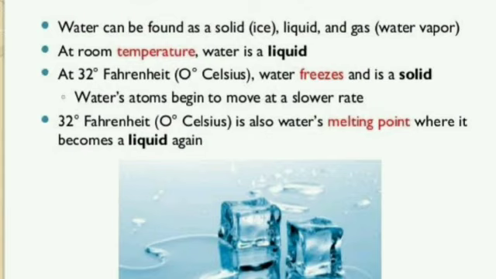Water can be found as a solid, liquid and gas. At room temperature, water is a liquid. At 32 degrees Fahrenheit, water freezes and is a solid. That is, the process is known as freezing. 32 degrees Fahrenheit is water's melting point, where it becomes a liquid again. That is, the process is known as melting.